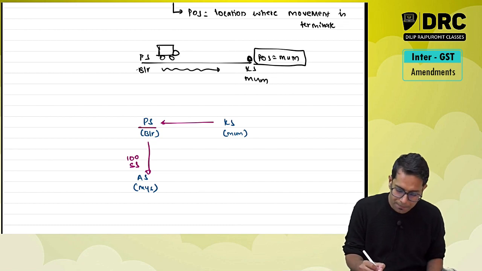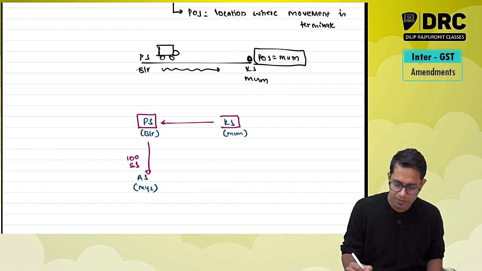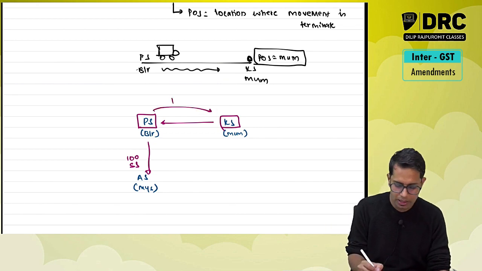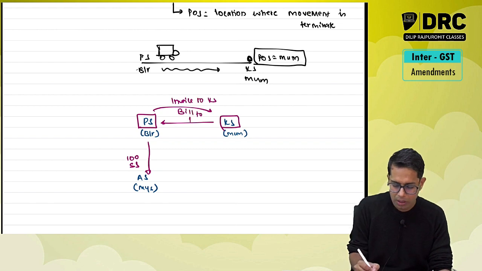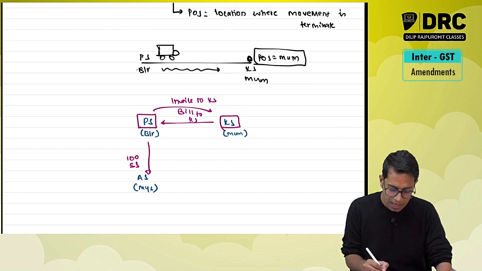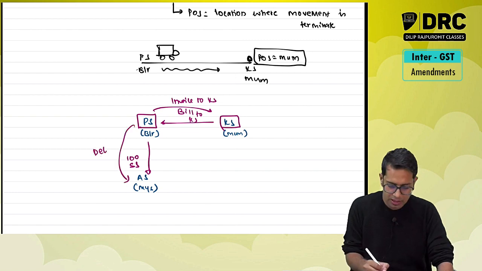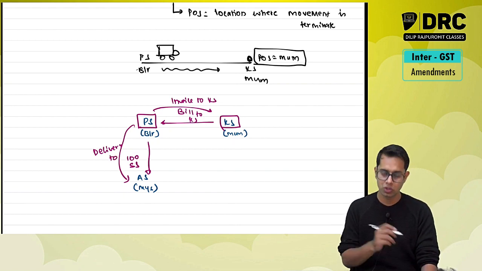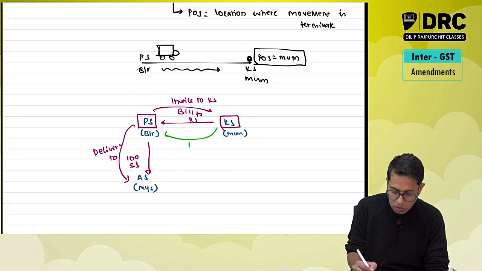Please note, who is Priya's customer? Karina is Priya's customer. So I am going to give an invoice to Karina Sarees. I am going to give a bill to Karina Sarees. But however, I am doing delivery to Anushka Sarees. Where am I delivering the goods? To Anushka Sarees. Please note, the payment is also going to be made by Karina only.